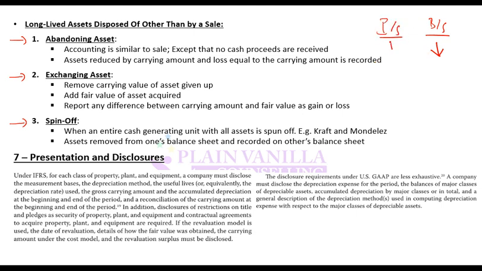On the income statement you will have a loss because you have abandoned it. So you remove it from the balance sheet and charge a loss on the income statement. Or you can exchange it. When you exchange it, it goes down on the balance sheet, a new asset comes in on the balance sheet, and the differential of fair value is your gain or loss. So your gain or loss goes to the income statement.